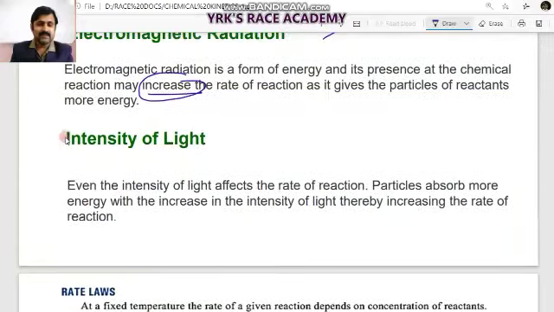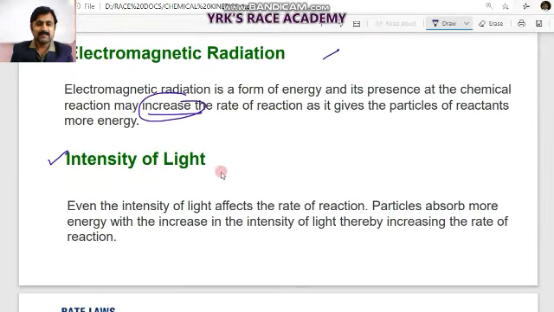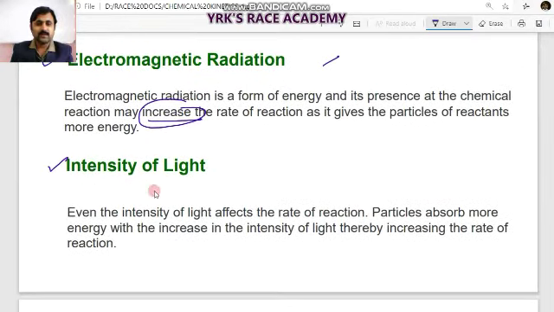And even the intensity of light affects the rate of reaction. How? Because particles absorb energy, and with an increase in the intensity of light, the rate of reaction increases. So intensity of light is also one of the important factors that increase the rate of reactions.